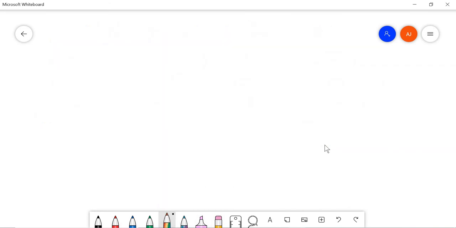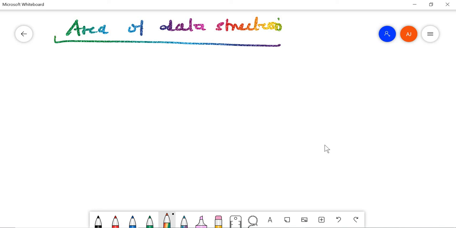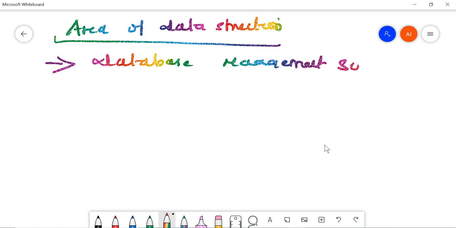You can write any definition in the exam if it comes. Now, what are the areas of data structure? This can be a viva question: they can ask you in what areas data structure can be used. Data structures can be used in databases, that is, database management systems. In a database management system, the type of data structure that is used is B-tree. Don't get confused, we'll discuss what a B-tree is later.